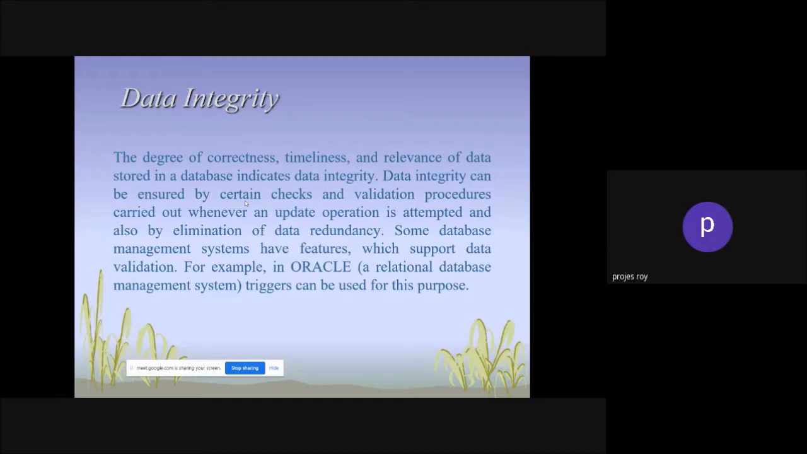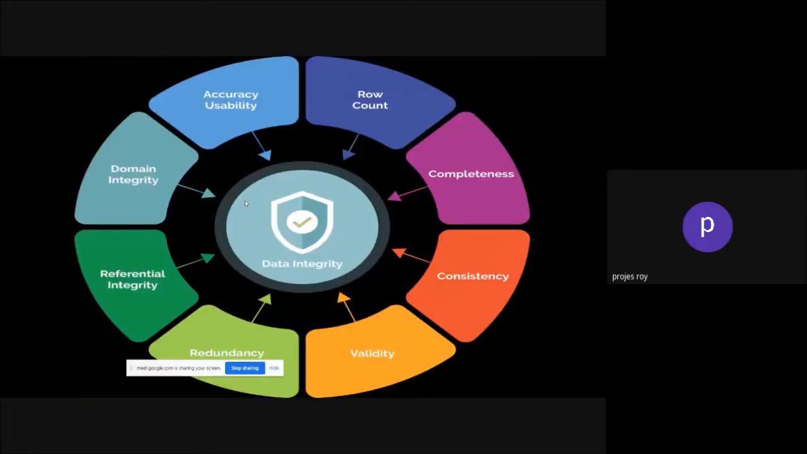So there is a policy where you are able to create some kind of data integrity through certain rules and regulations, which is available in the majority of relational database management systems. Even Sybase has this kind of integrity. Access is there. In MS SQL, you will find the same data integrity strategies. Now, what is important in data integrity is, first of all, accuracy and usability. How will your data be? Then row count. Every row of a database needs to be counted. Then completeness.